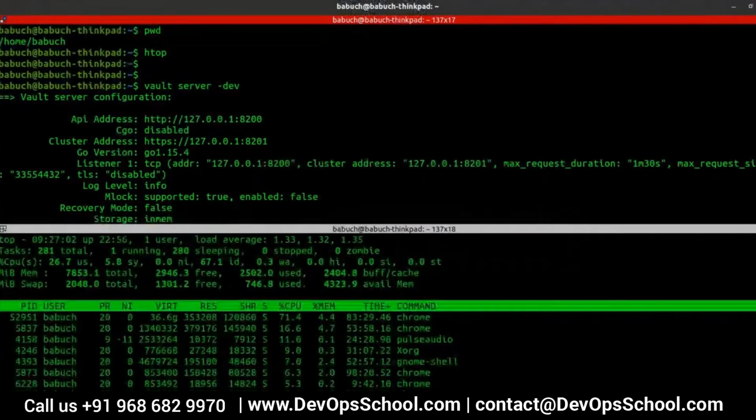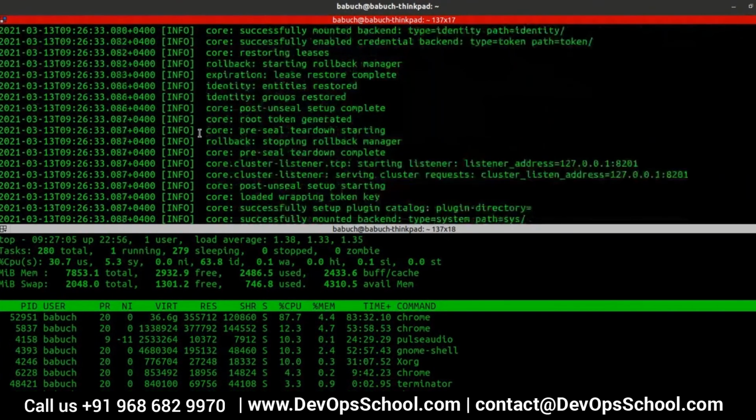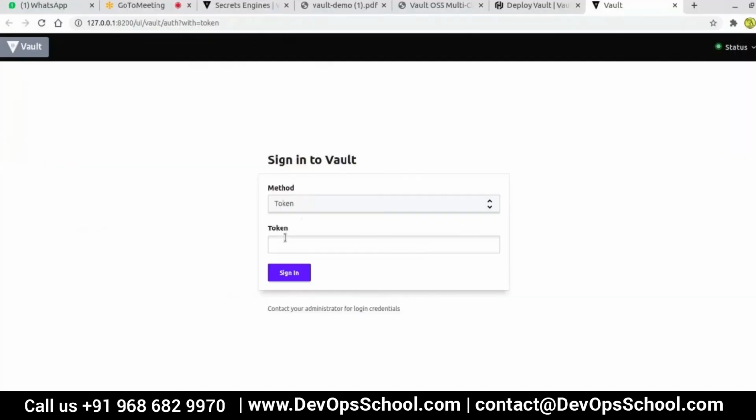So next command I'll share with you. This is just to give a hands-on. So it will ask for a token. I will look for the token. I'll explain all those things. So it will ask for this one, the root token. Now you see the root token, I just copied it. I'll tell you all these things when you run through labs. I'm going here, token based authentication, sign in.